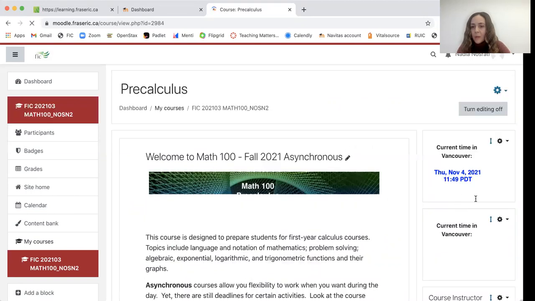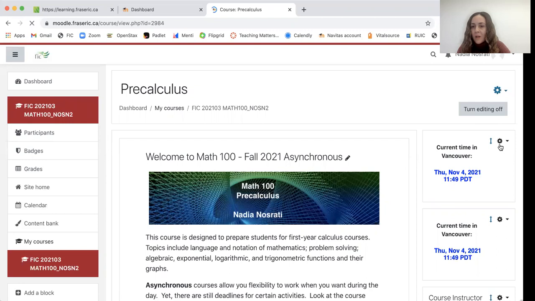And you will be able to see the clock on the right-hand side where the other blocks are, showing the current time in Vancouver.